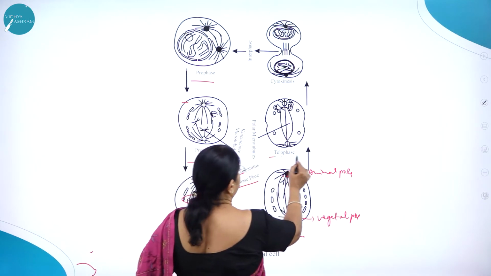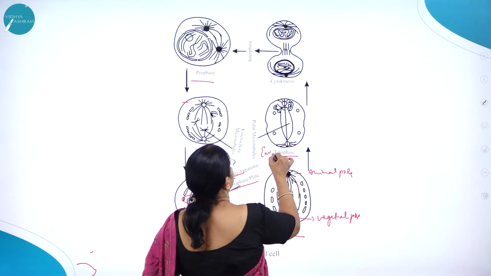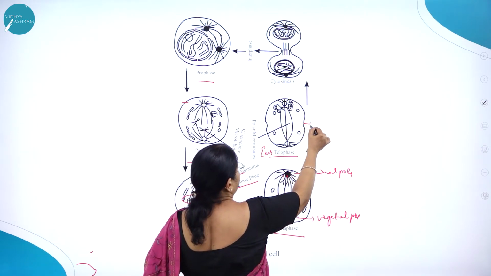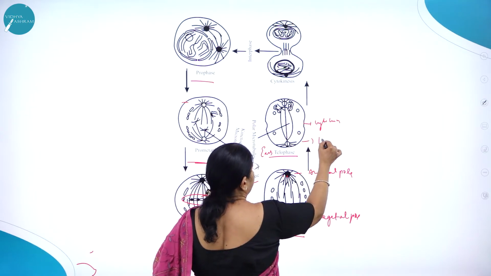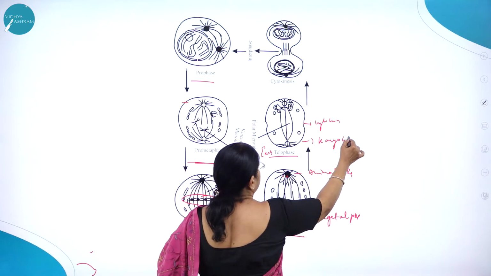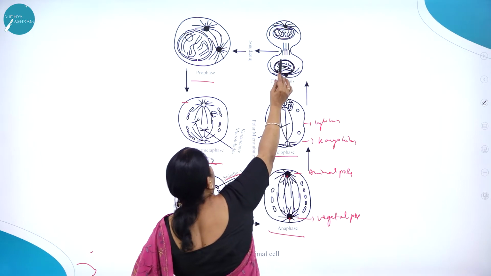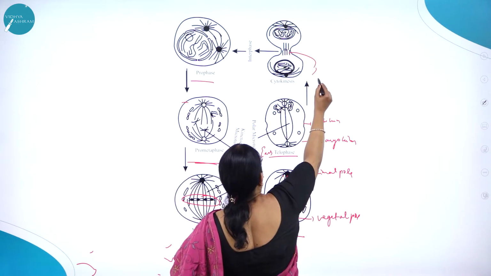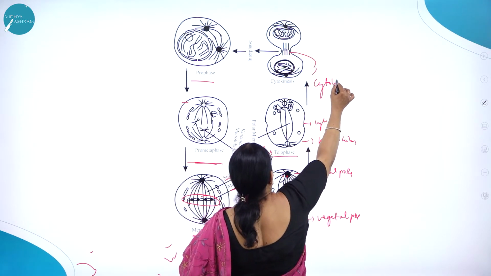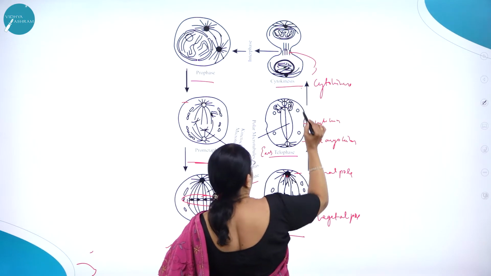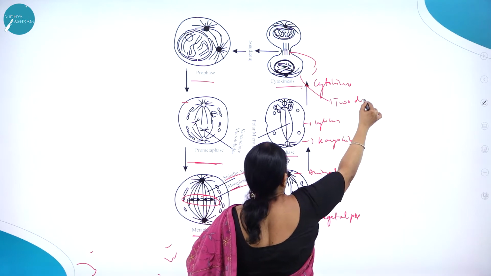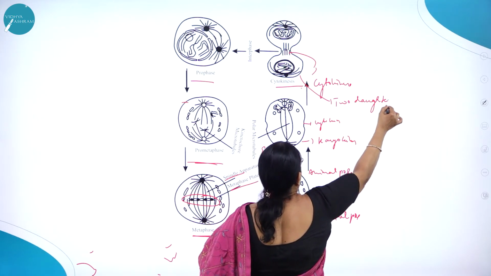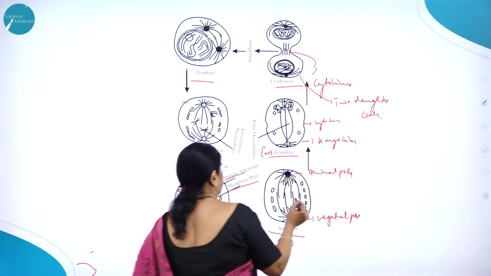Then here you can see the early telophase. And here you can see the division, it started with cytokinesis. Here already karyokinesis has taken place. And here you can see the furrow being formed. So this is how cytokinesis will take place. Here you can see cytokinesis, and that will result in formation of two daughter cells. Two daughter cells.